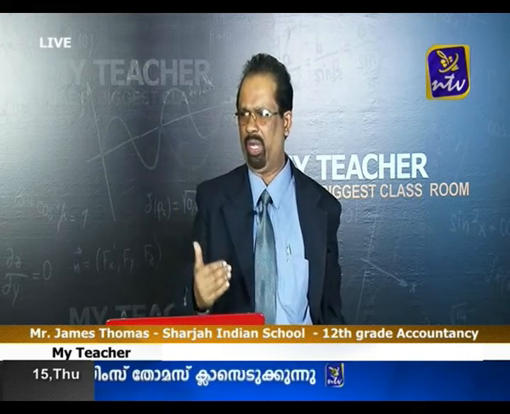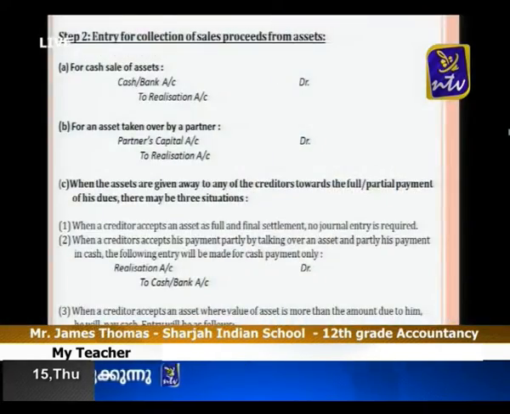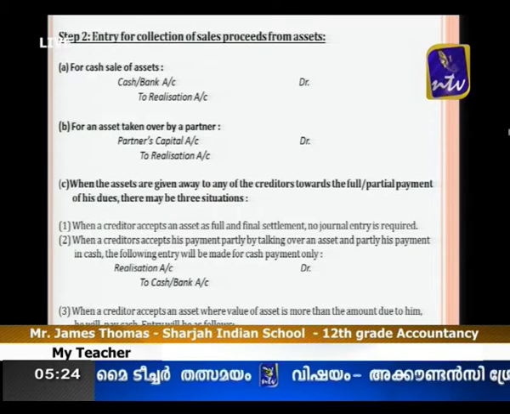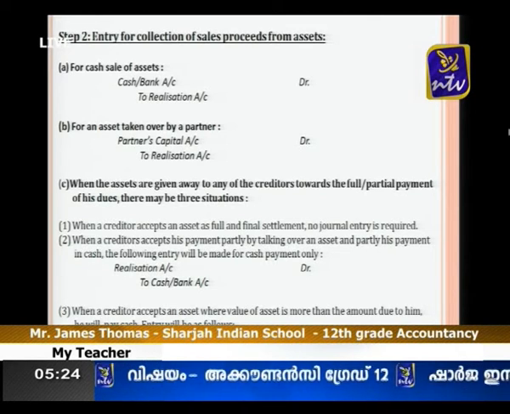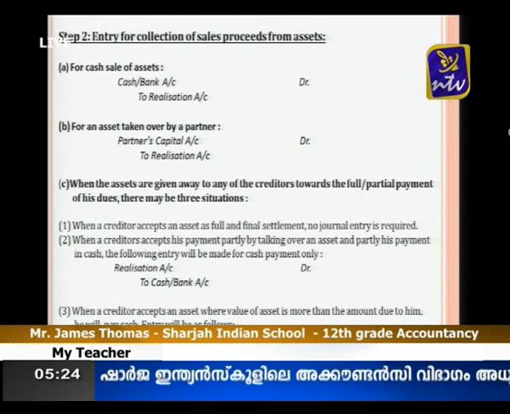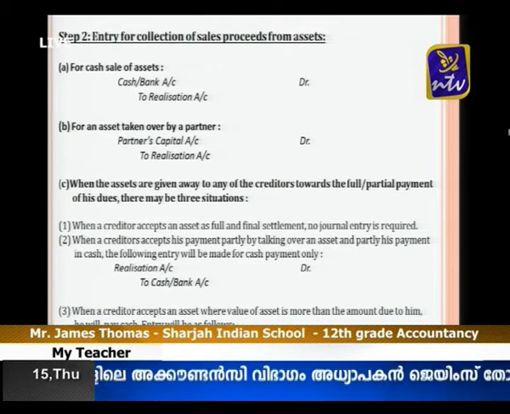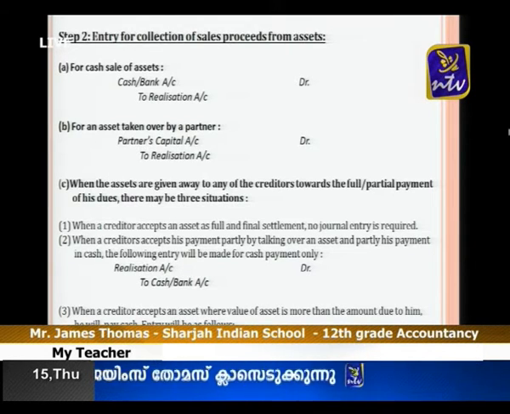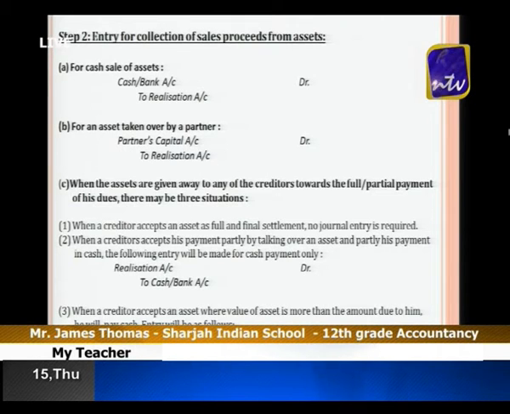See, once again I will repeat. First of all, we are transferring all assets to the realization account. So the journal entry is realization account debtor to various assets, and all the liabilities we are transferring to the realization account. So the journal entry is various liabilities account debtor to realization account. Then afterwards, these marketable assets we are selling outside and getting the money, and that money we are utilizing for the payment of liabilities. So the journal entry is cash account debtor to realization account, and for the payment of liabilities, the journal entry is realization account debtor to cash.